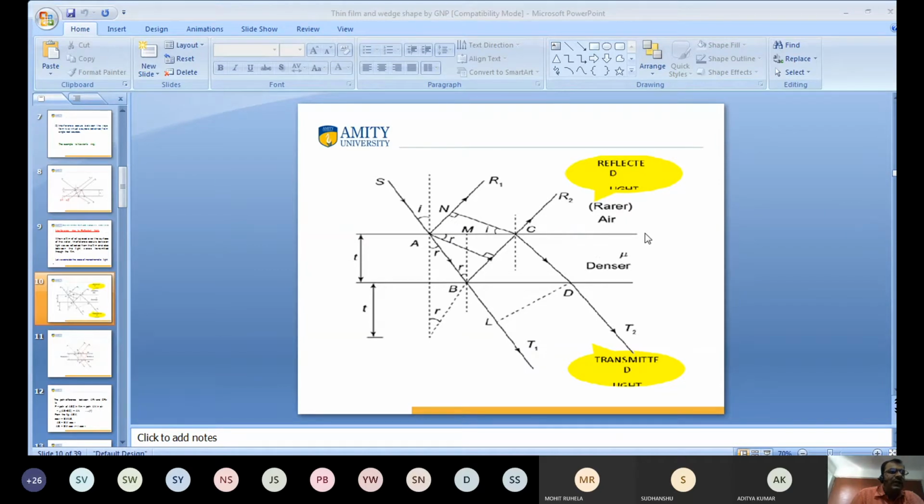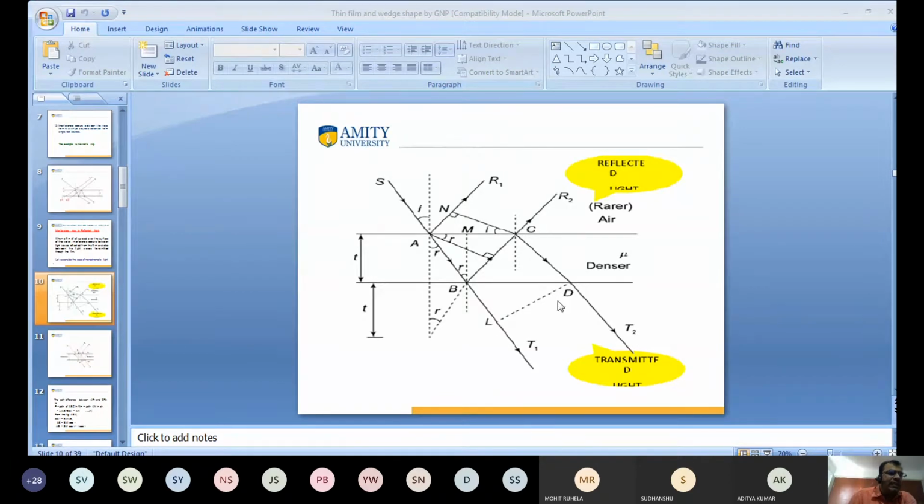We have a thin film, meaning we take oil or anything, with refractive index mu. The thickness of this thin film is small t. When light is incident here, reflection and transmission take place. You know this R1 and R2. This R1 and R2 interfere and an interference pattern is observed. So this is called interference of thin film due to reflected ray of light.